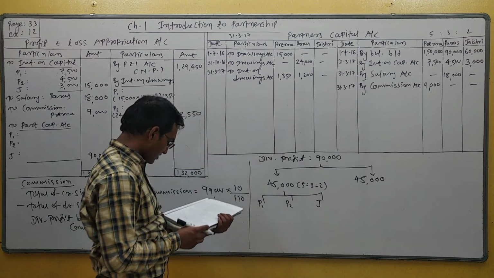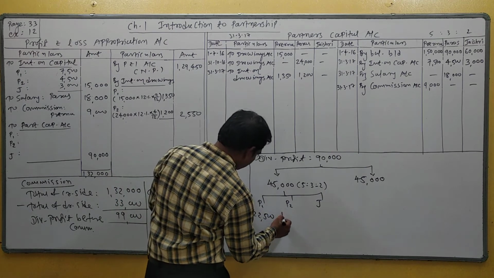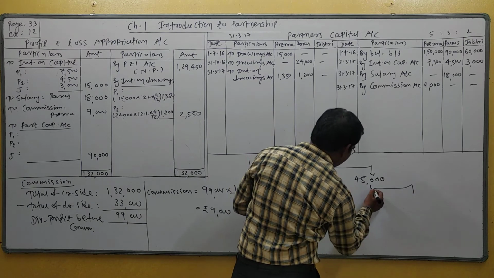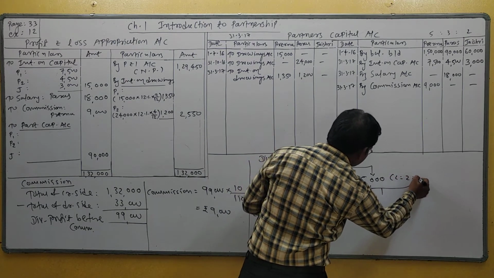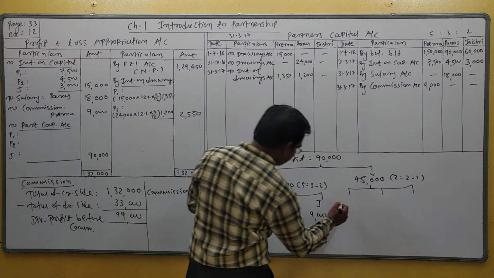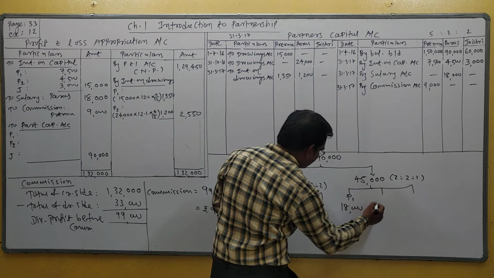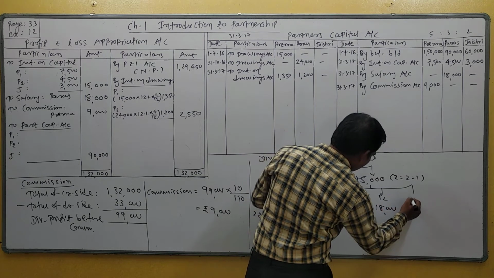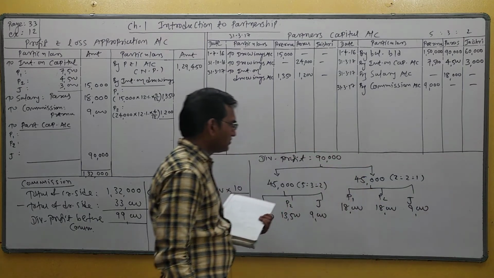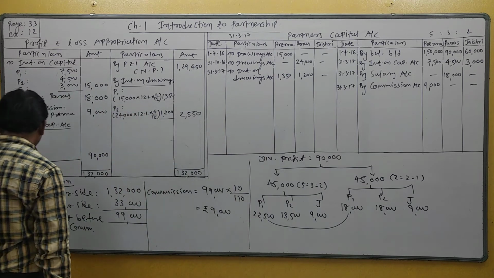What will be the amount received by P1? 22,500, 13,500, 9,000. Understand? And the remaining half profit is divided in the ratio of 2:1, as per our example. So P1 18,000, P2 also 18,000 and J 9,000, right?